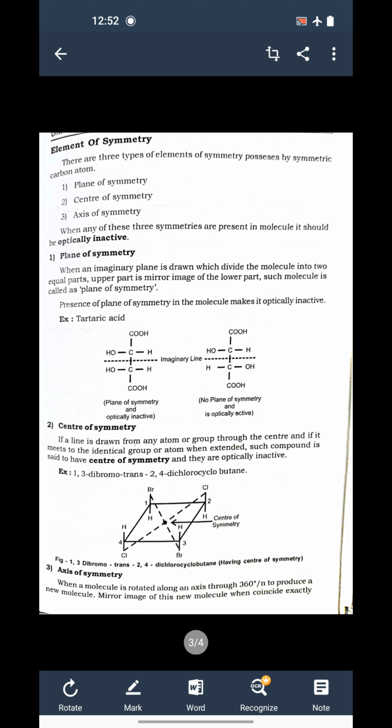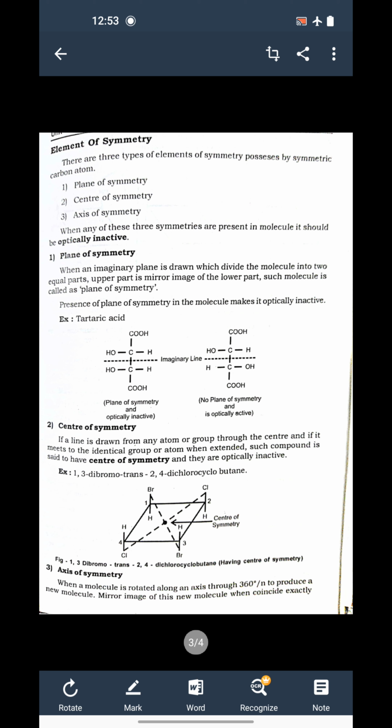Then the second condition is what we call the element of symmetry. Now there are three elements of symmetry: plane of symmetry, center of symmetry and axis of symmetry. Suppose any compound or molecule has any one of these symmetries, that compound will be optically inactive. Means for a compound to be optically active, it must have at least one asymmetric carbon atom, and that compound should not possess any of these three symmetries. Then only that compound will be optically active.